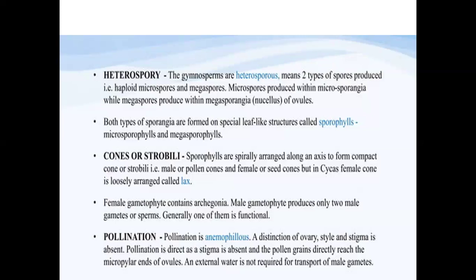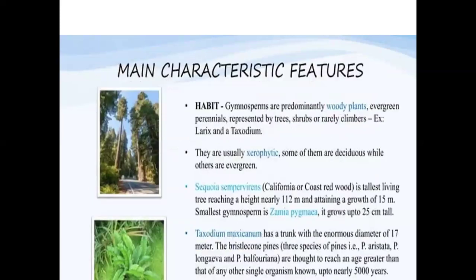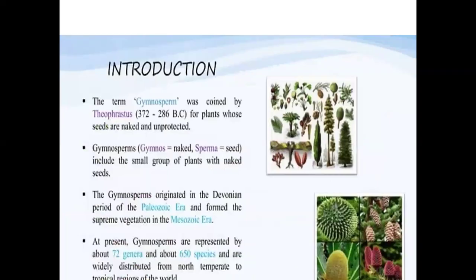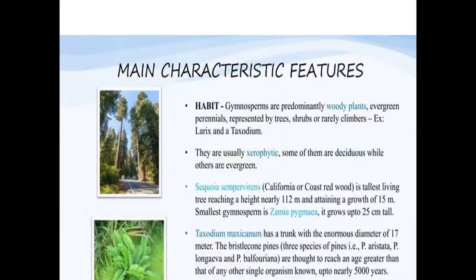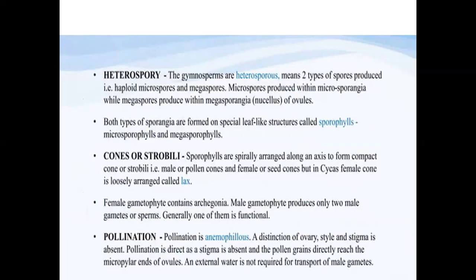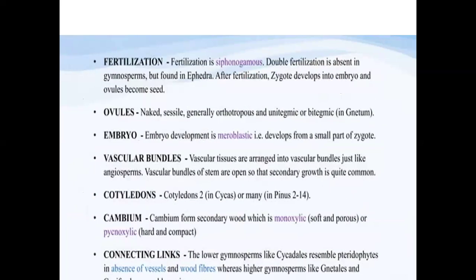Pollination is carried out by the wind. So this is a very important point. Naked seeded plants. Plants are naked seeded. That is another important point. Ovules, that is the seeds, are directly attached to the plant.